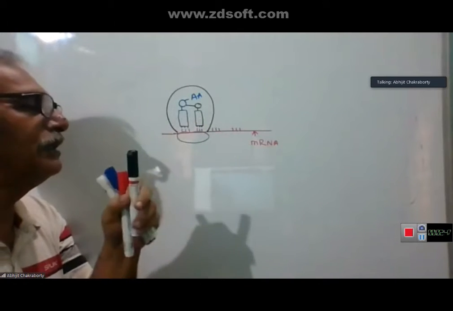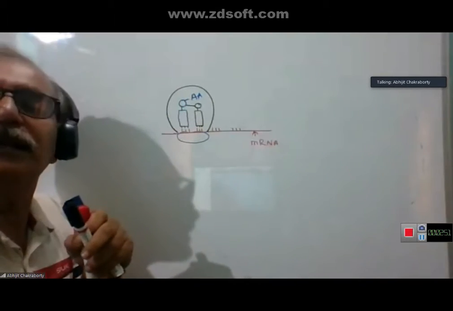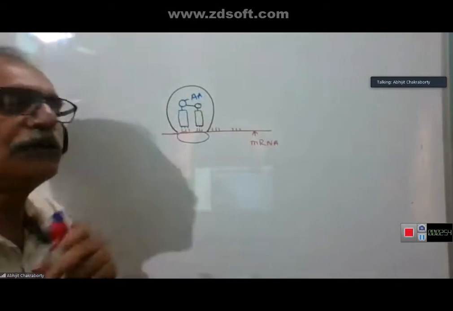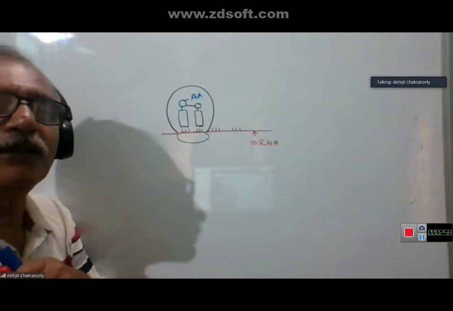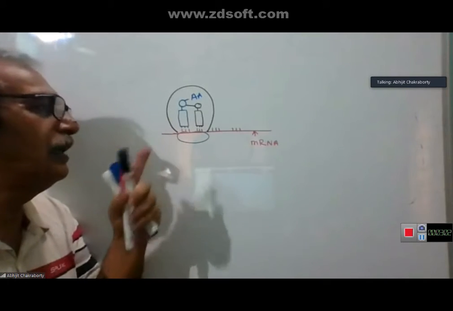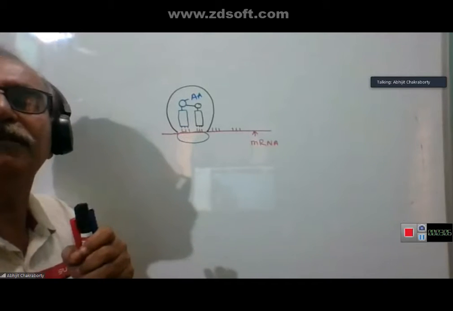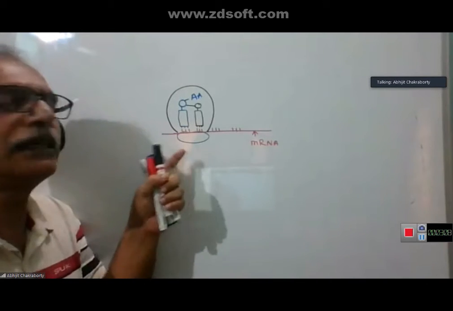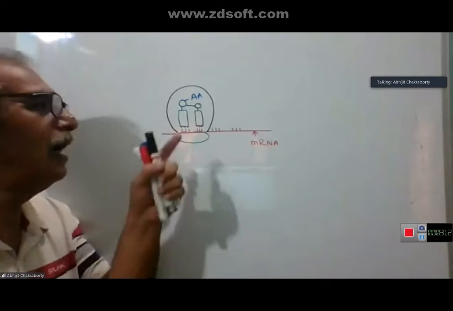In this way, protein synthesis takes place, then this ribosome starts moving along the length of mRNA, and new tRNAs are coming with new amino acids. In this way, the length of the protein increases. You will get it in class 12. Simply I am telling you why it is said ribosomes are the site for protein synthesis. The reason is here, because here protein is synthesized. How? In this way.